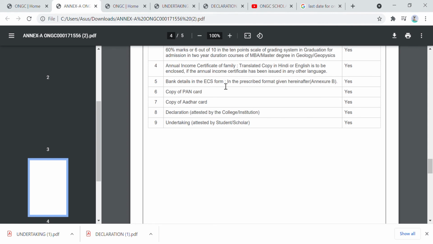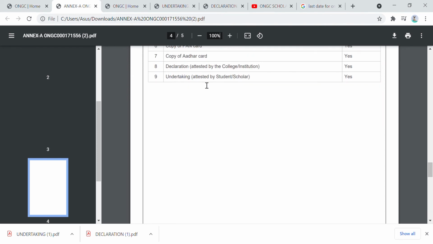ECS form, I have already discussed that; you should go and check it in this video. The ECS form should be attested by your bank official. Copy of PAN card, Aadhaar card, I have already discussed these. Declaration and undertaking, I have already discussed all these things.